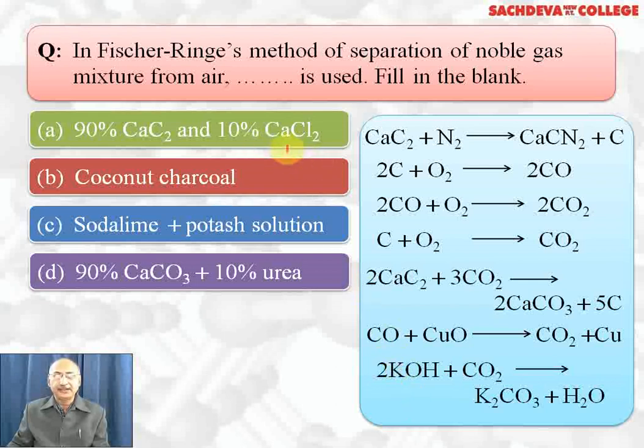The purpose of adding calcium chloride is to reduce the temperature of the reaction from 1000 degrees centigrade to 800 degrees centigrade. So the correct answer is A part.